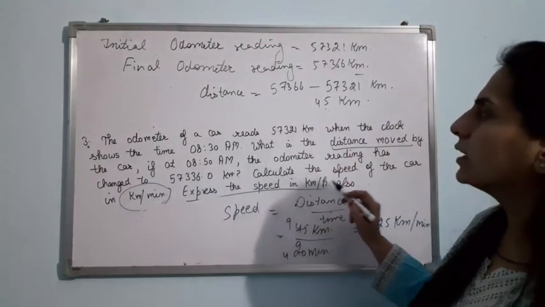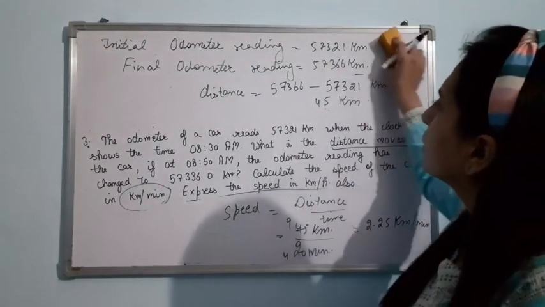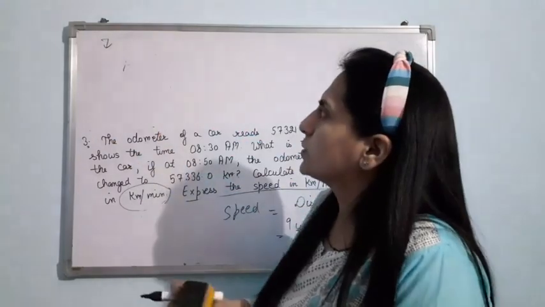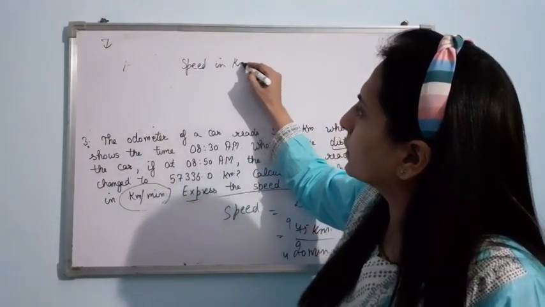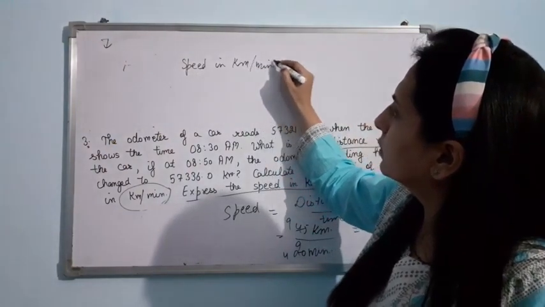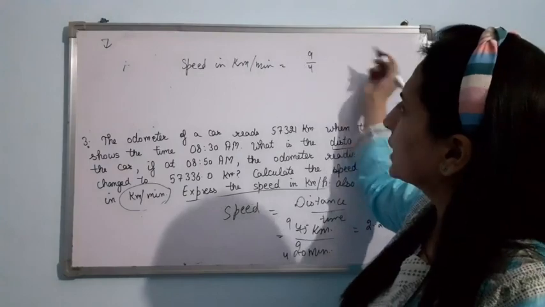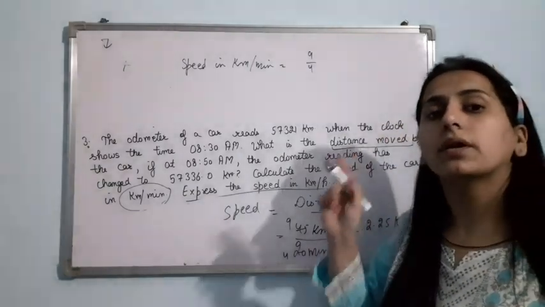Express the speed in kilometer per hour also. We got the speed in kilometer per minute. Speed in kilometer per minute is 9/4. We have calculated it now only. Right? Now we have to calculate the speed in kilometer per hour.